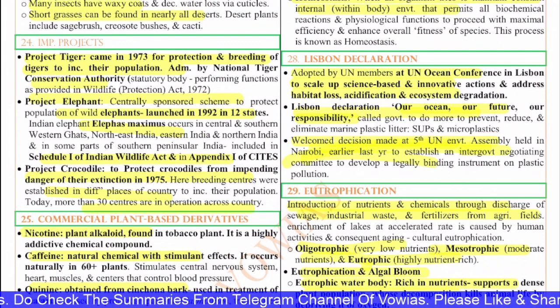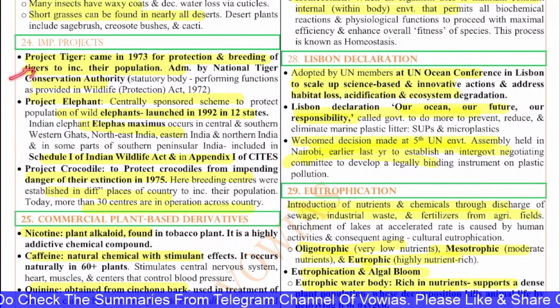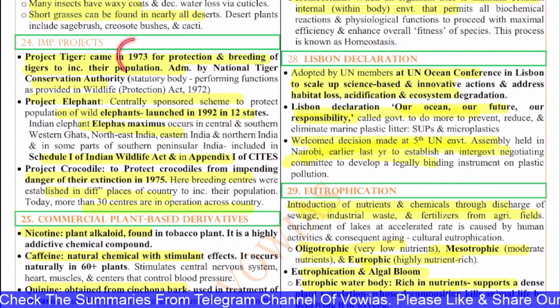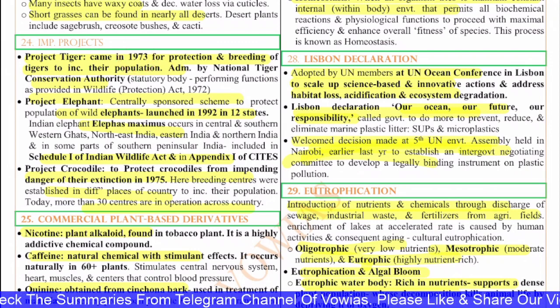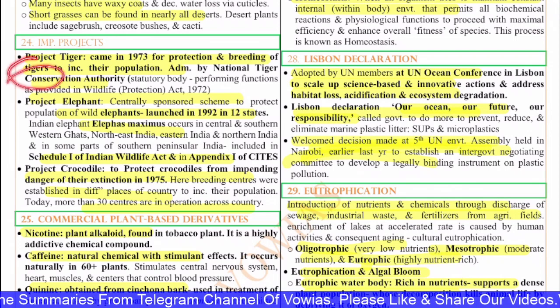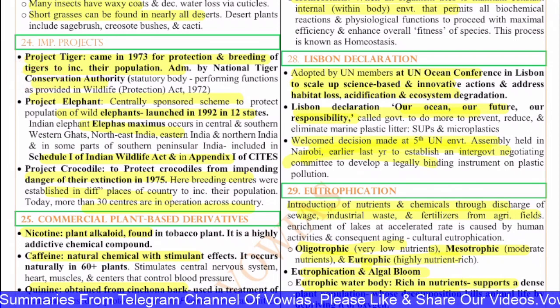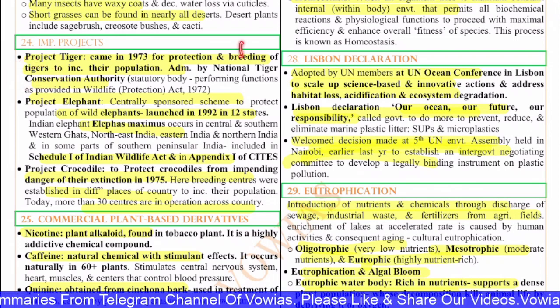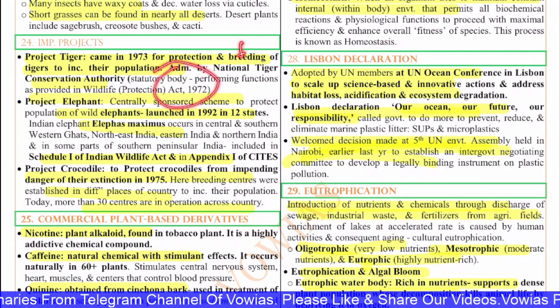So some of the important projects, if you see, the first is Project Tiger. It came in 1973 for the protection and breeding of the tigers. So this is for tiger conservation, administered by the National Tiger Conservation Authority. This is a statutory body, constituted under the Wildlife Protection Act of 1972.